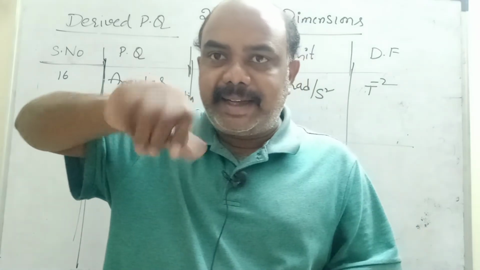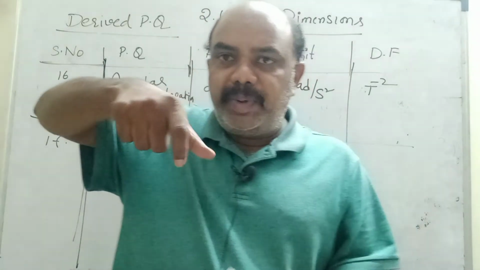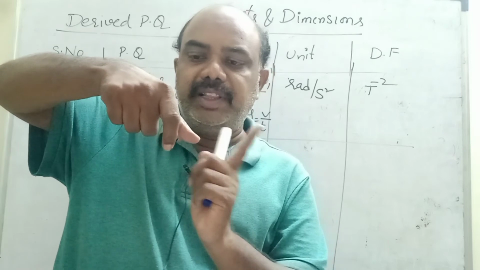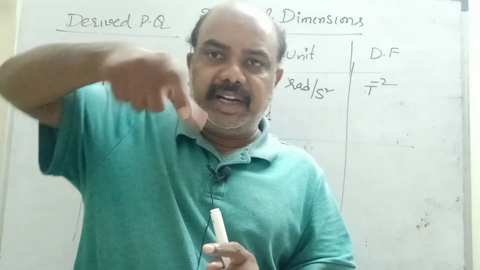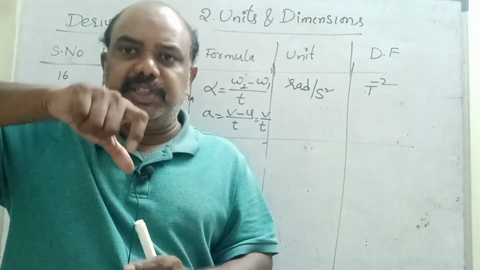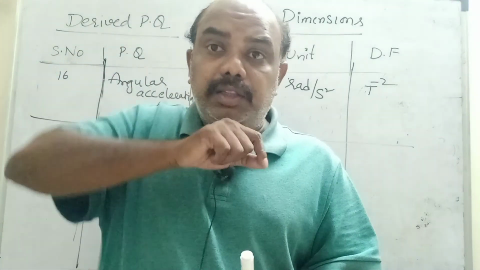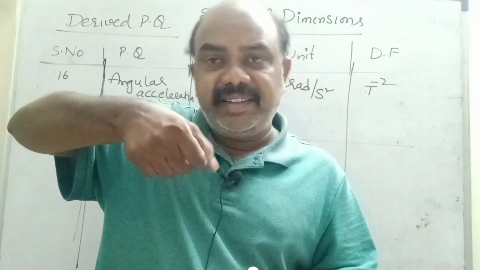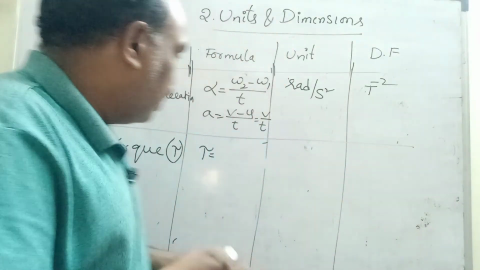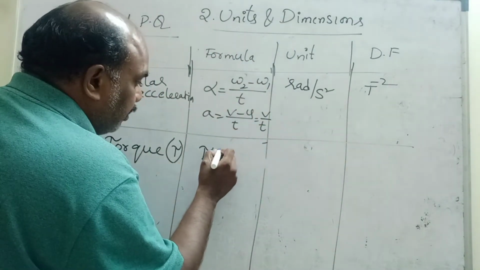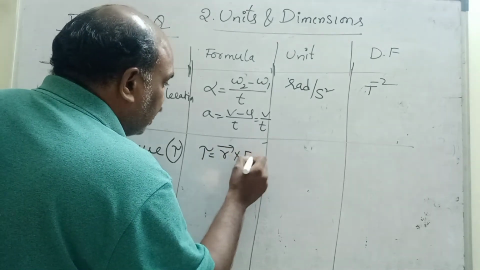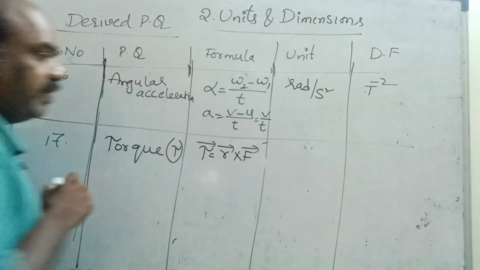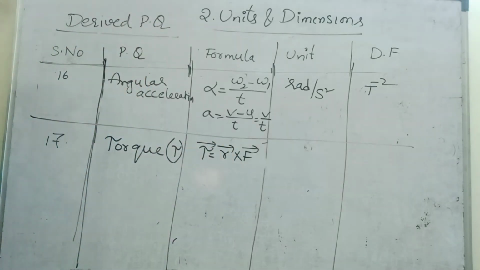Suppose you are opening a tap. When you open the tap, your thumb rotates in this direction and your index finger rotates in this direction. Both are in opposite directions, but the arm of the tap rotates in a single direction. This is torque. Torque is nothing but force into perpendicular distance, r cross f. Torque is a vector quantity. Tau is equal to r cross f.